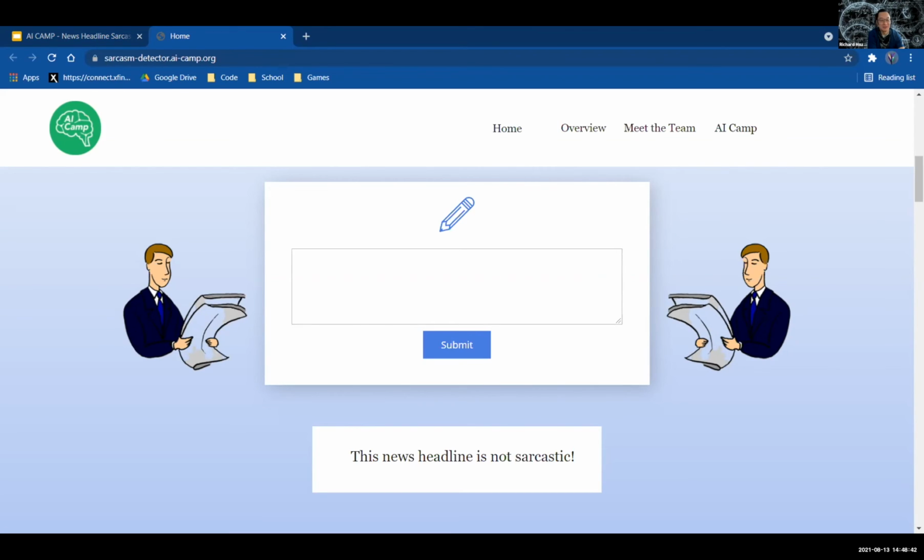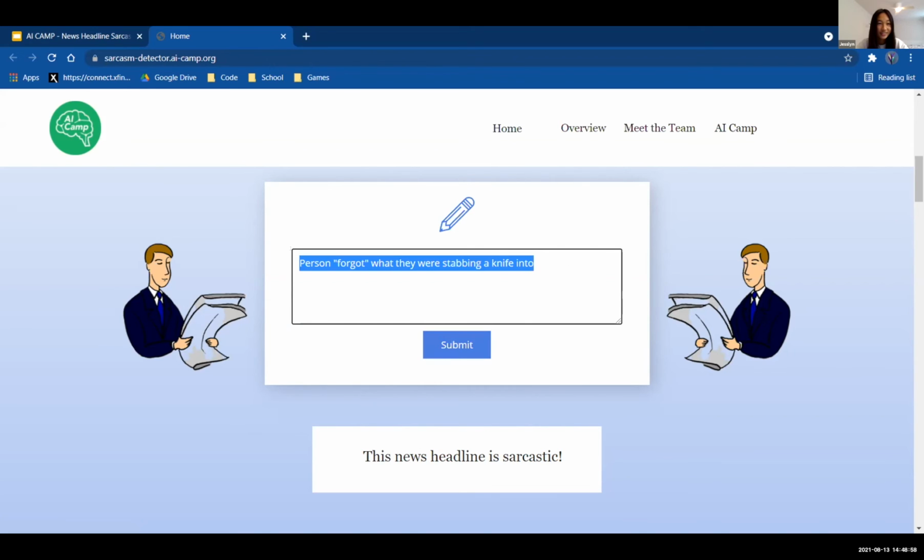Jessie? Okay. So I grew up in New Jersey. I never realized that was sarcastic until I moved out to California. I think this is a good indicator for people for self-reflection to see whether they're sarcastic or not. Oh, so that is sarcastic. Yeah, it'll get it right a lot of the time, but not all the time.